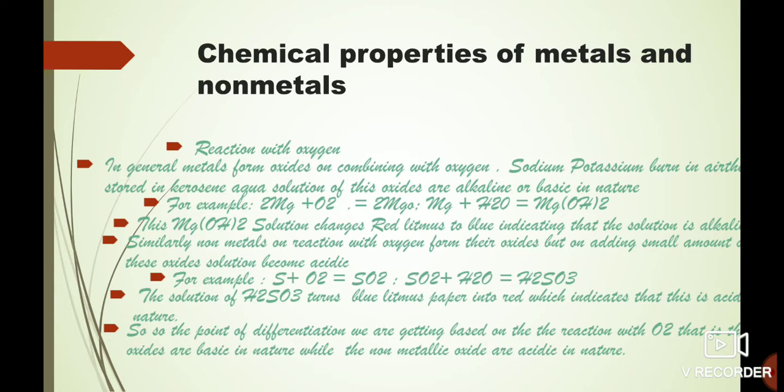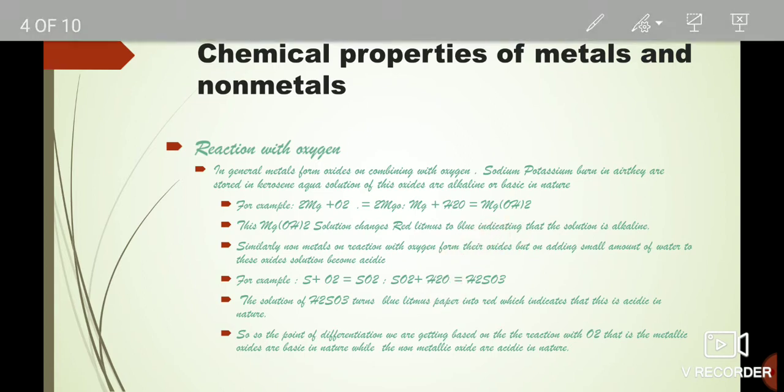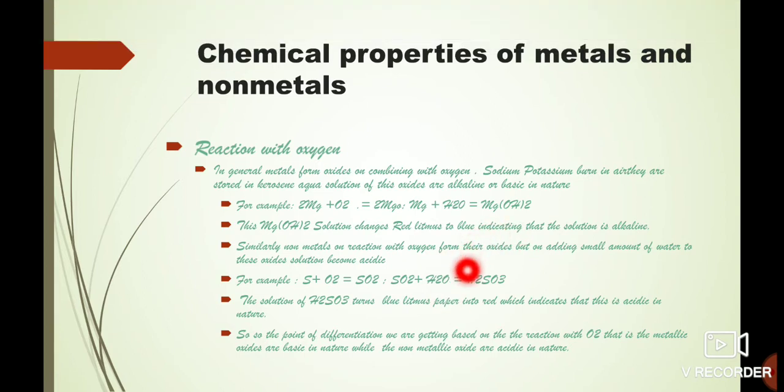Okay, now take an example: S is sulfur and O2 is oxygen, then it forms sulfur dioxide. Now when sulfur dioxide reacts with water, it forms sulfurous acid. Its chemical formula is H2SO3. Now the solution of H2SO3 turns blue litmus to red. As I told you, if you take the D of acid, and there is also D in the word red, so we can understand it will change litmus paper to red. So it will obviously change blue litmus into red. Okay, so it is an acidic solution.